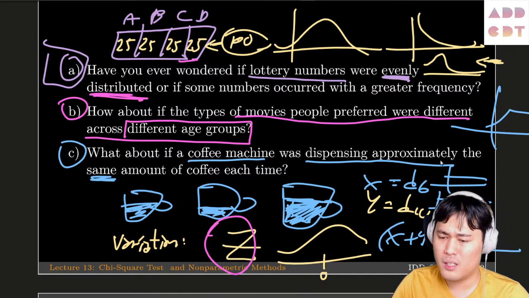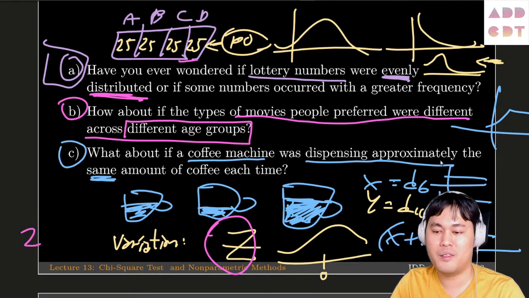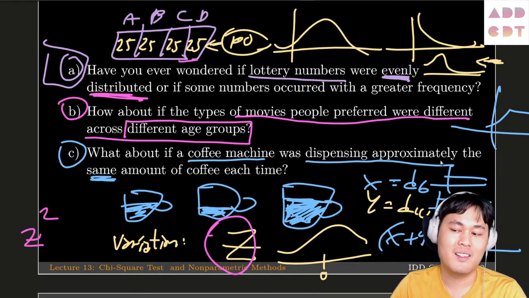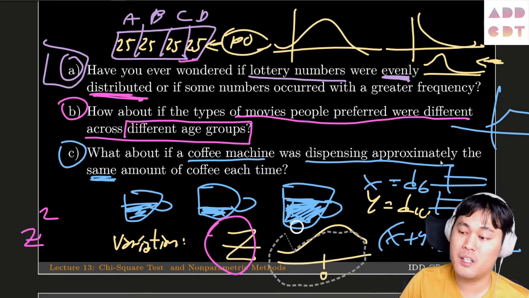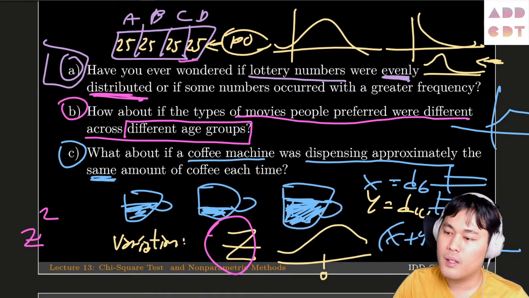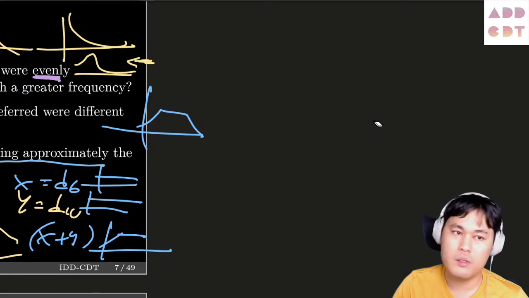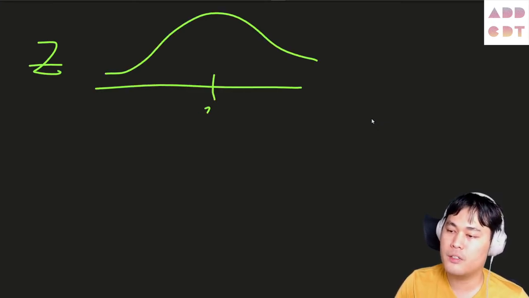What we do is, as the name suggests, we square it. Let's just look at one example. If you square this curve, what is going to happen? Let's say we have a Z there. It has a nice curve, and there's 0.